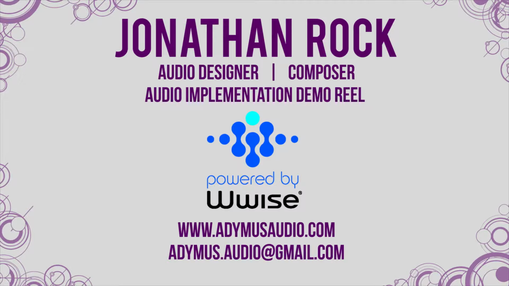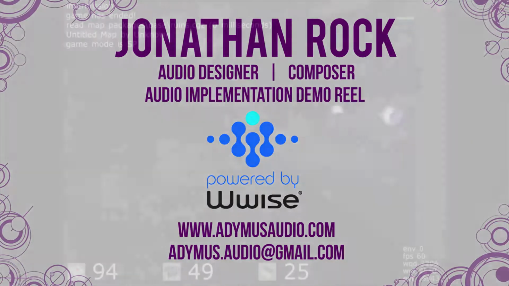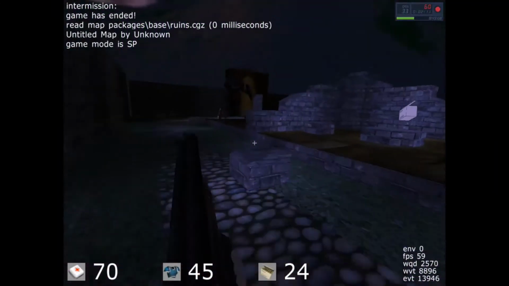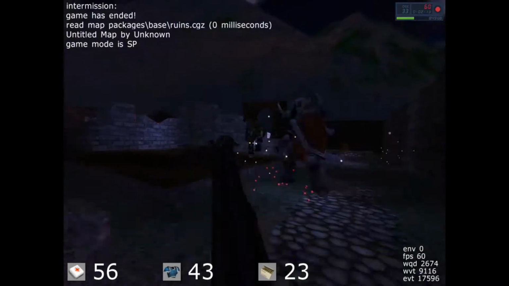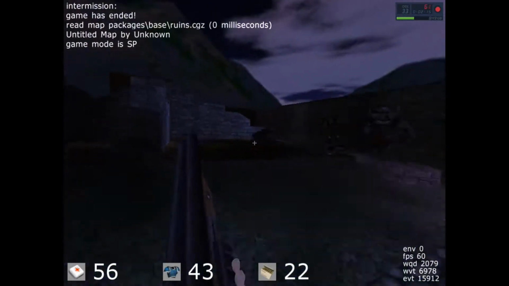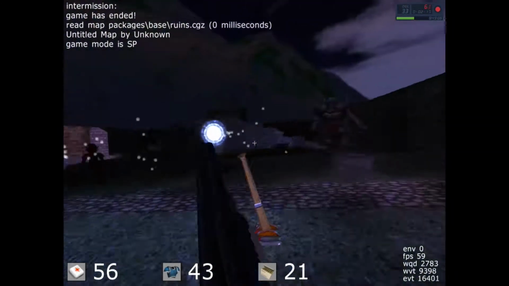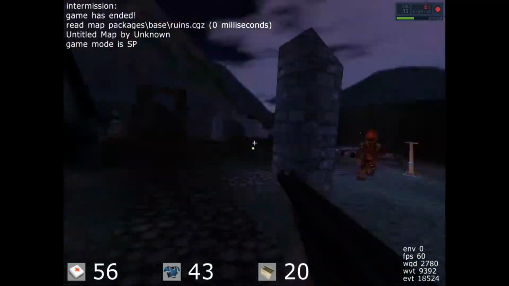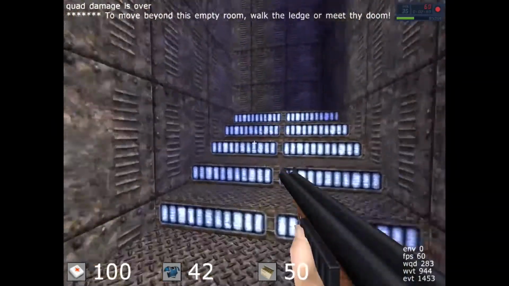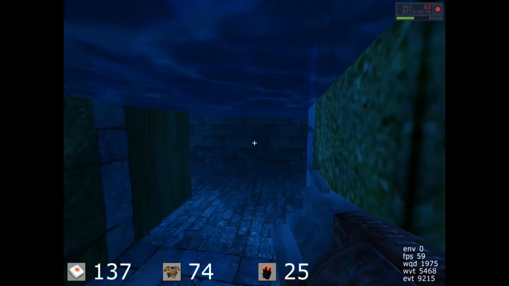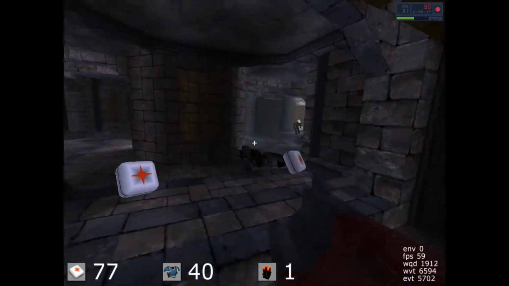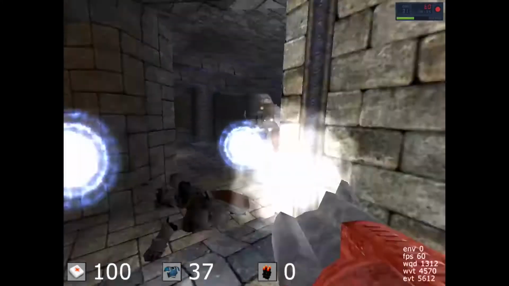In this short video, I will demonstrate the techniques I use to design and implement the sound effects and music I created for Cube, using Audiokinetic's Wwise. Cube is an open-source first-person shooter with a dark atmosphere and a fast-paced tempo, very similar to the mechanics and flavor of Quake and Doom. The aesthetic of the levels involve winding metal and stone corridors, underwater tunnels, and frightening monsters and mutants that will pop out and attack you with reckless abandon.